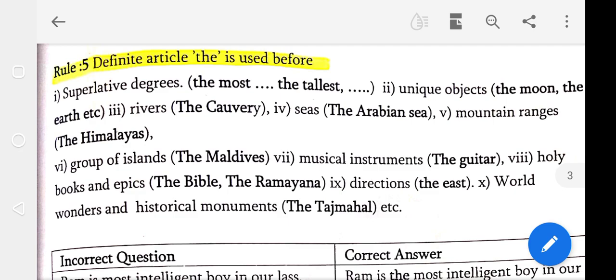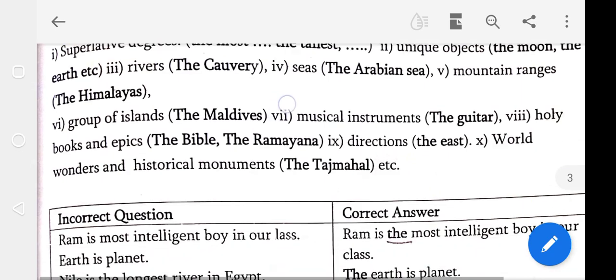You know the directions. Yes, directions before the superlative degree, the. Yes, definite article, you know, the east. And world wonders and historical monuments, the Taj Mahal. Students, world wonders and historical monuments, the Taj Mahal, etc.